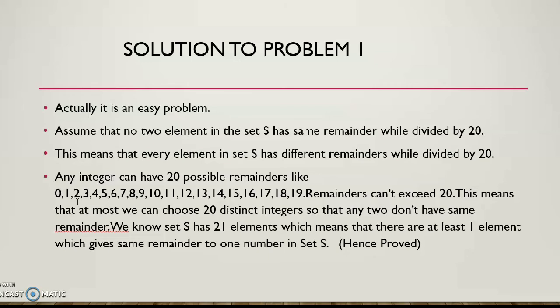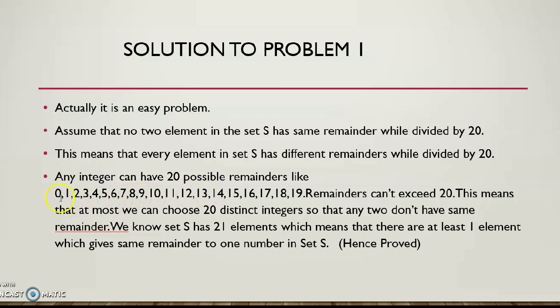Suppose again we choose a number which gives remainders except 0 and 2, because if the number gives one of these, then we will be unsuccessful. What we have to do is fill the set S with such elements which give all distinct remainders. No two have the same remainder.